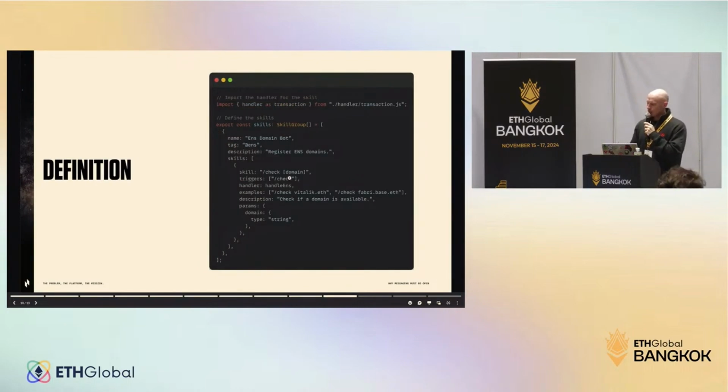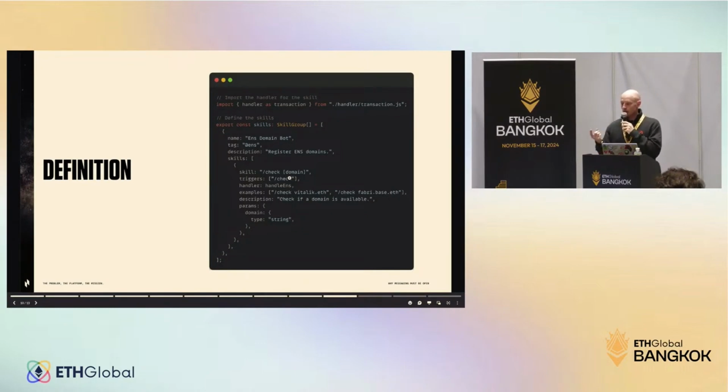Finally, this is how we create the check skill. It's basically like a JSON structure, very similar to how you define it in Discord or Telegram bots. So you will say this bot has a tag, @ens. You can use that tag inside a group chat, for example, and it's going to recognize that you are tagging that bot. And it has more skills in the demo. Here I'm just showing the check skill.